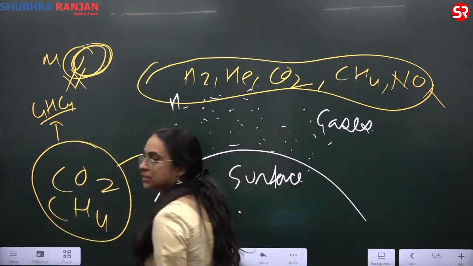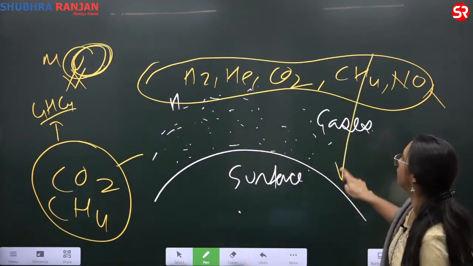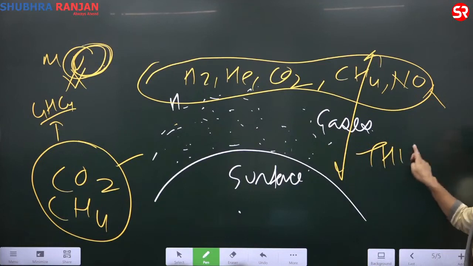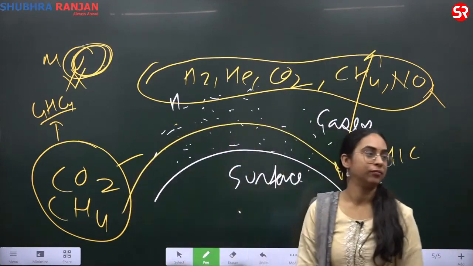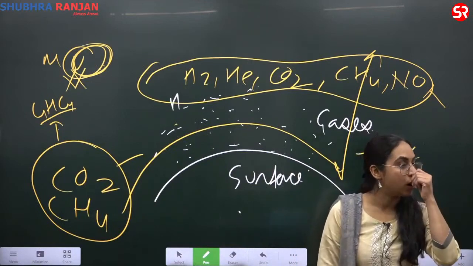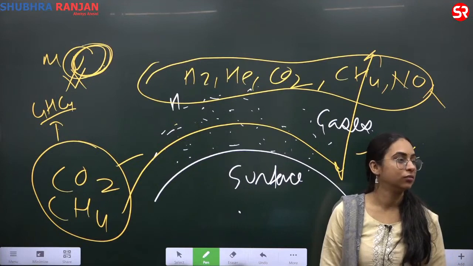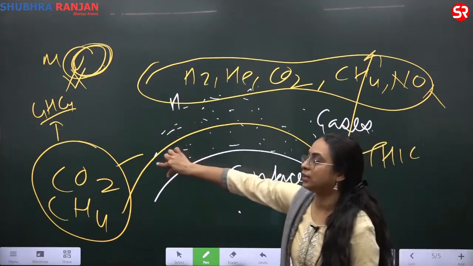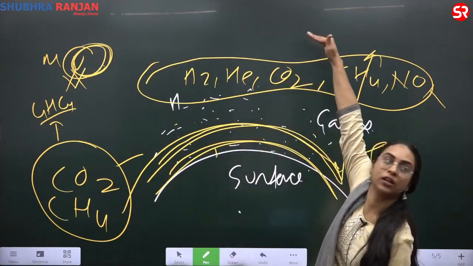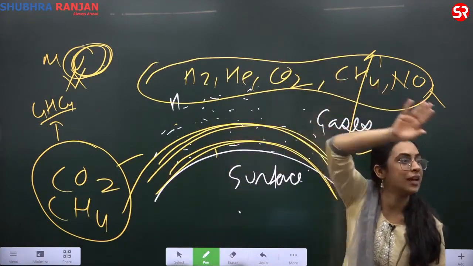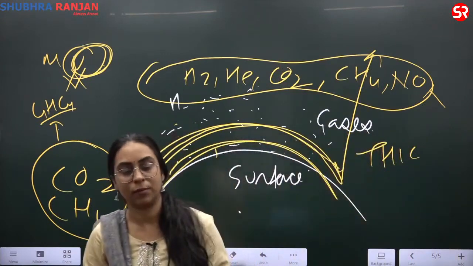Not only the gases, but what is the thickness of the layer? Is the atmosphere thick or thin? That also determines the warming. Mars has carbon dioxide, but Mars is cool. Why? Because the atmosphere is very, very thin, so the layer is not as thick. Despite having carbon dioxide, Mars is very cool.